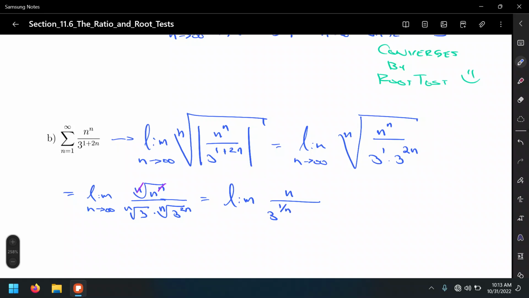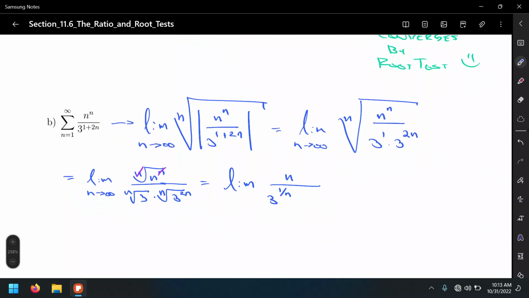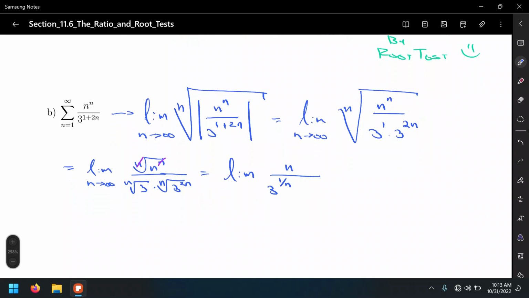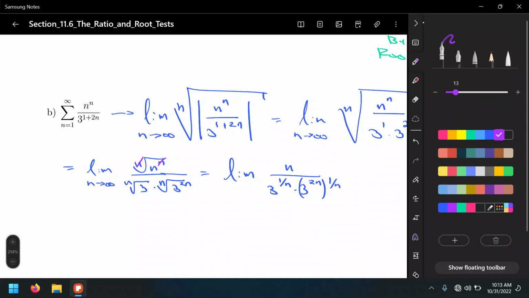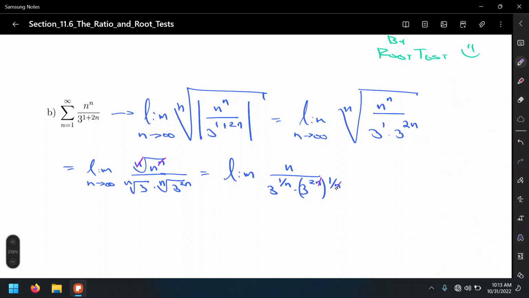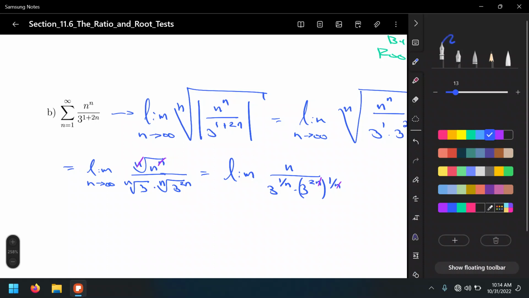Again, recall that the index of the radical is the denominator of the rational exponent, and in this case we have an invisible 1 for the 3 inside of the radical, so that's the numerator. Well, it becomes visible when we rewrite it in rational power form. And over here, this will be 3 to the 2n, the whole thing to the 1 over n. All right. So we will be able to divide this n with that n, keeping the 2 in there. And that 3 to the second power will become a 9.